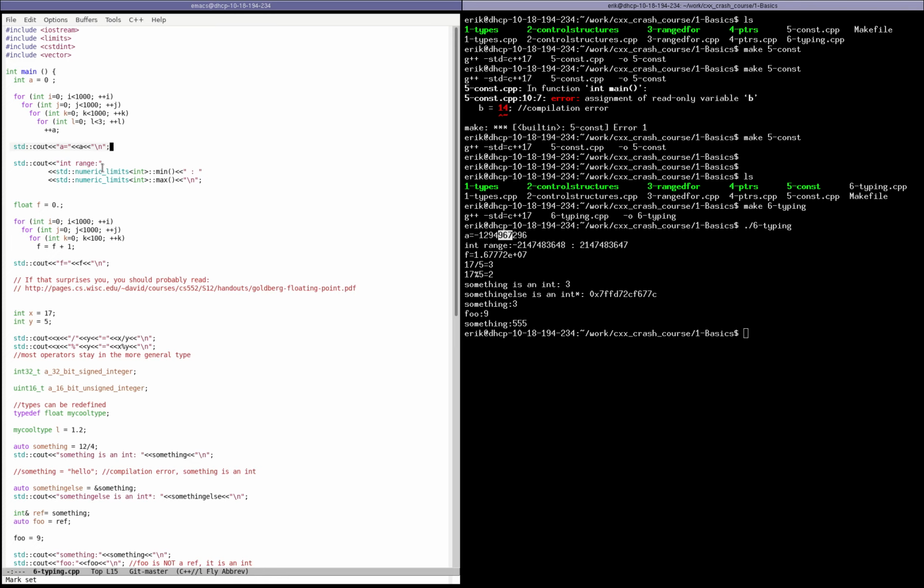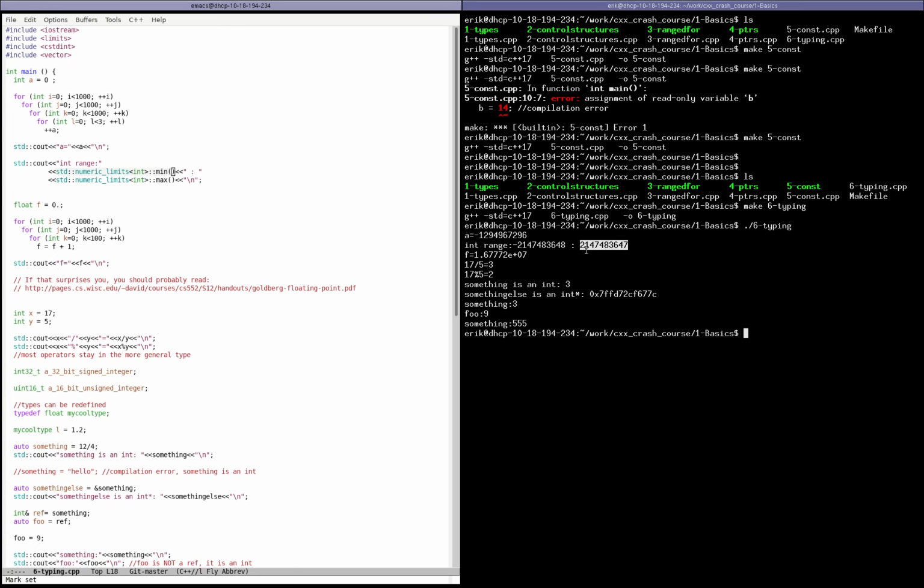There are languages where there is no limit to the kind of integers that you can store. In C++, those integers are stored in 32-bit by using the 2's complement representation. And what that means is that the integers that you can store in 32-bit are going to range from negative 2.1 billion to positive 2.1 billion.